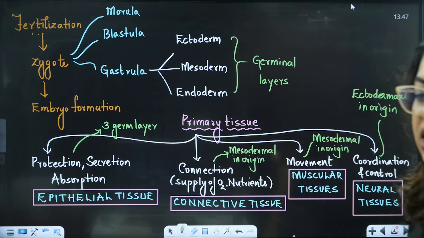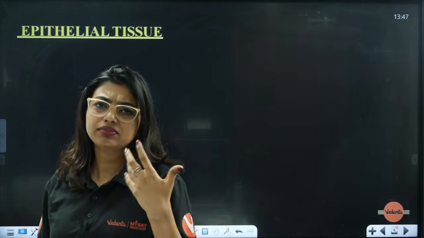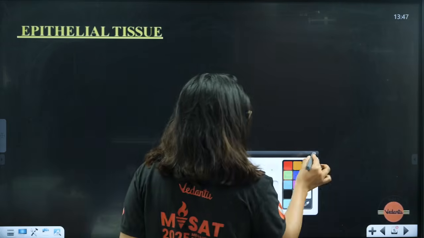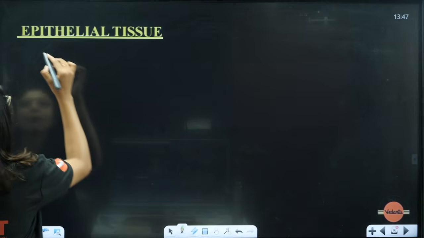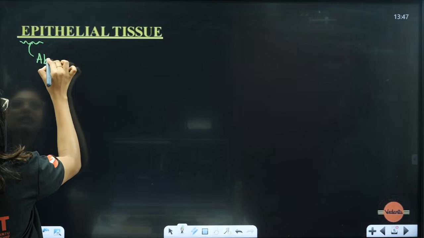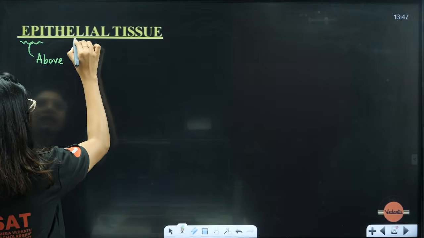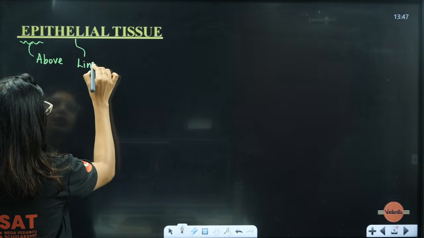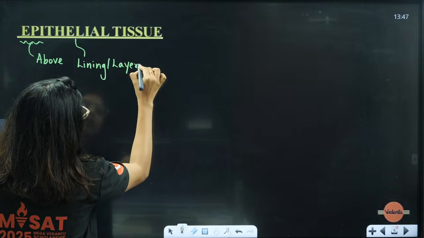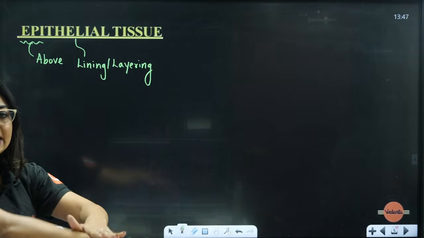Let's start. The first primary tissue is your epithelial tissue. What is epithelial tissue? What do we know about it? We are going to understand. Epi means above. Thelial means lining. Ma'am, will it only line? No, it will also do layering. It can do lining or layering. So, epi means above, lining or layering.